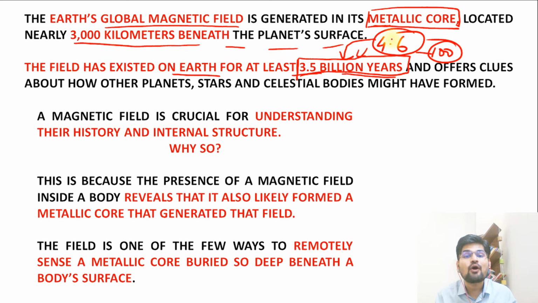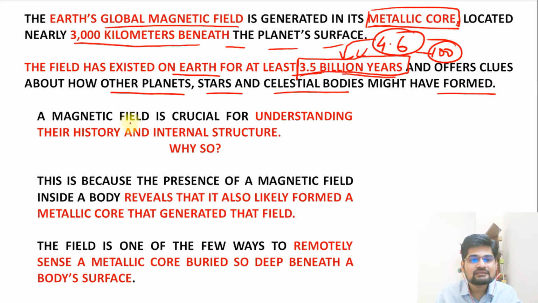For the remaining time, this magnetic property was being acquired by the cooling of different objects in the internal structure of the Earth. And it offers clues about how other planets, stars and celestial bodies might have formed, because the origin is common from the Big Bang. So when we study this, we also tend to understand how the other planets or stars or celestial bodies might have formed. That is another important point.